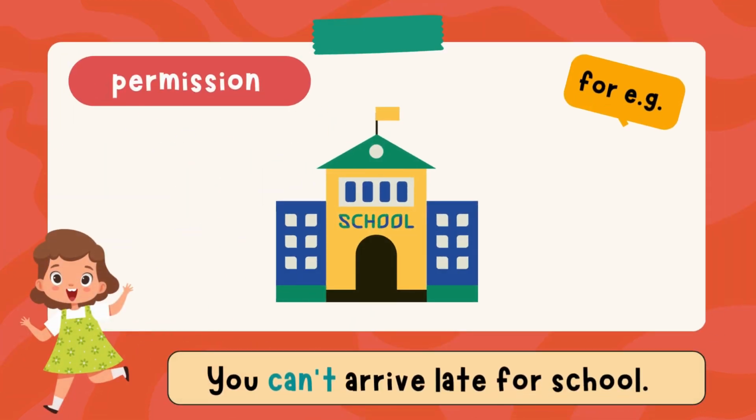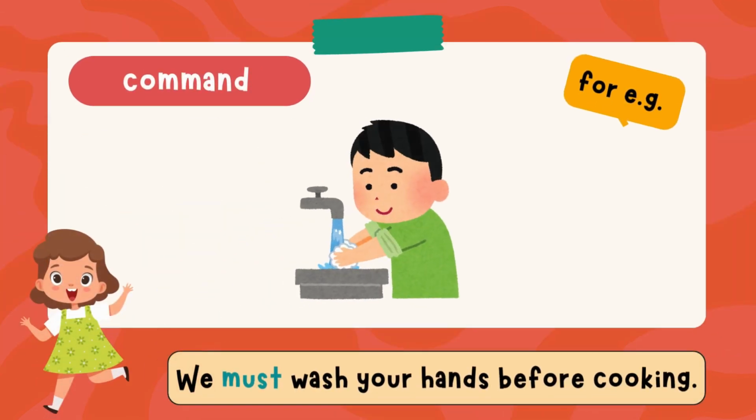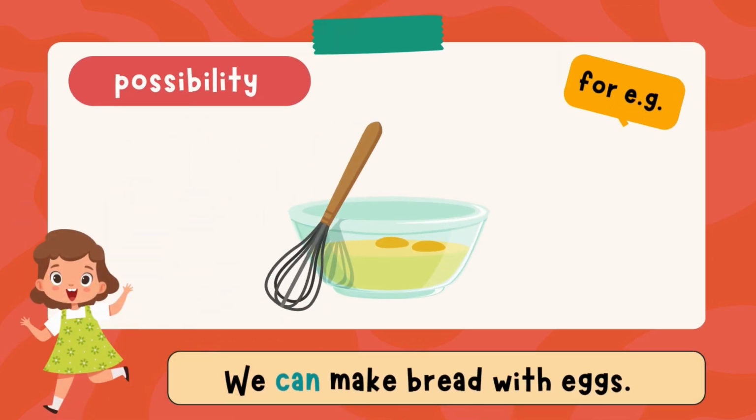Permission. For example, you can't arrive late for school. Command. For example, we must wash our hands before cooking. Possibility. For example, we can make bread with eggs.